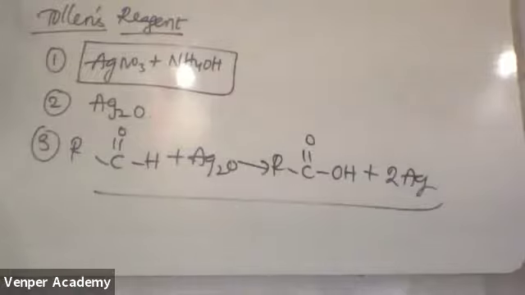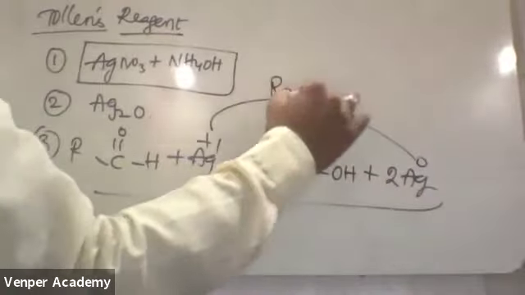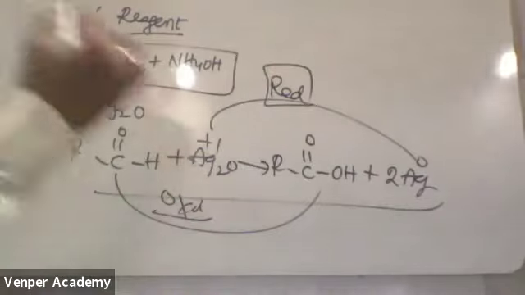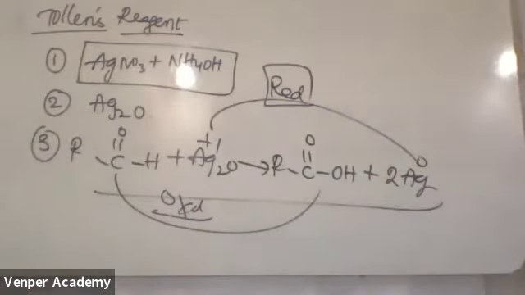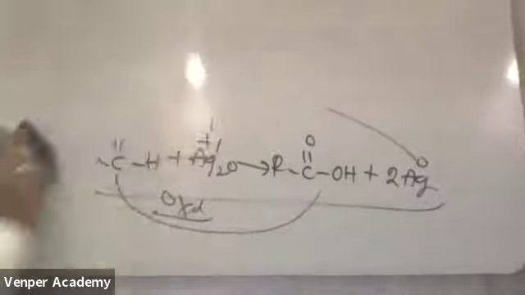It is an oxidizing agent. I told it is a strong oxidizing agent. Why? Because it is undergoing reduction. Plus 1 is converted to 0, which means it is undergoing reduction. Here it is getting oxidized. I told one shortcut also. You remember that shortcut? It will be very, very helpful in the examination.